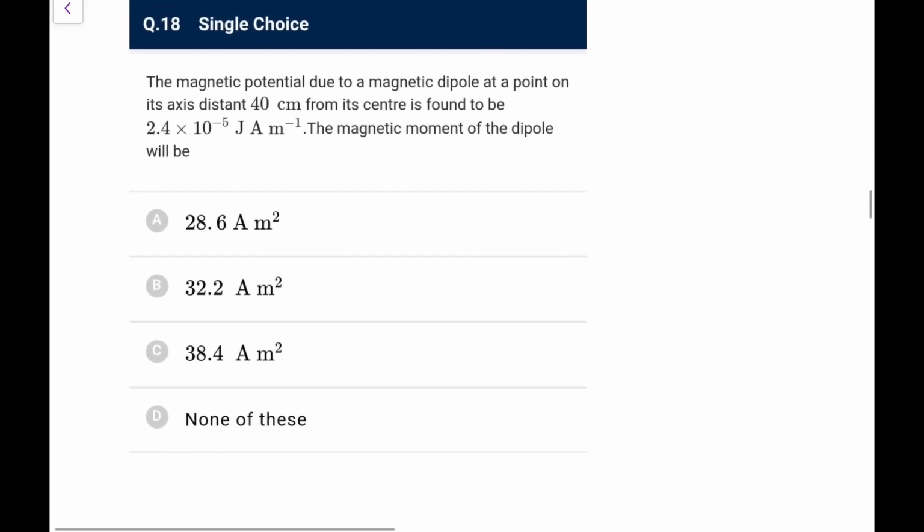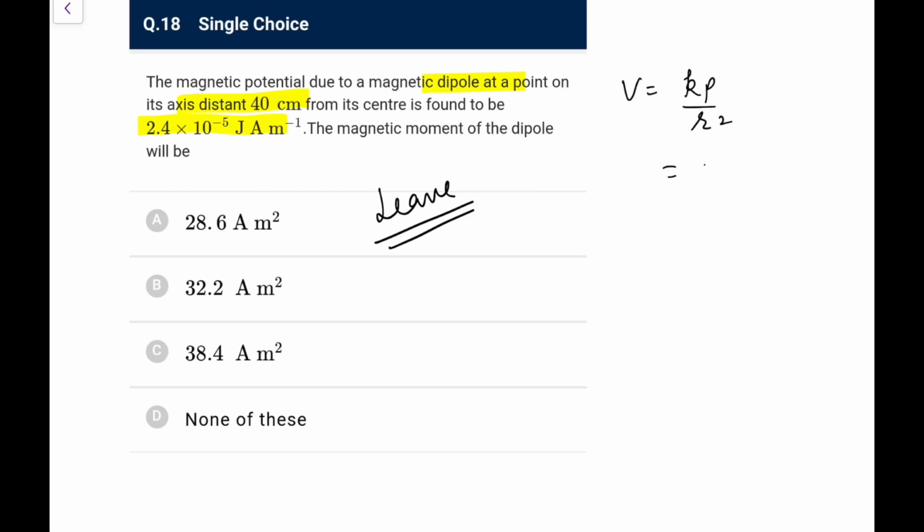The magnetic potential due to a magnetic dipole at a point on its axis distant 40 centimeter from its center is this. The magnetic moment of the dipole is given. Now magnetic potential is beyond your syllabus, so I'll say leave it, because we don't study it. No point in my telling you, because this is really beyond your syllabus. You don't really remember this, but if you want, you can use the basic formula that we typically use, Kp by r square for the electric dipole. So K you will have here mu naught upon 4 pi, m upon r square.